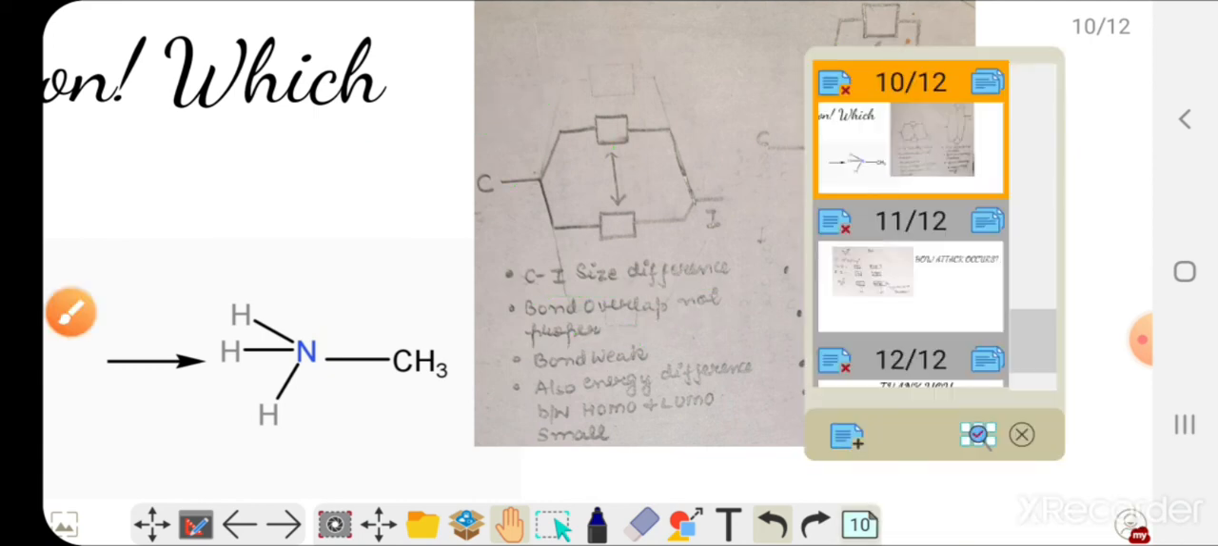I will be giving you some questions as well, where you need to tell me which will be the HOMO and which will act as the LUMO.